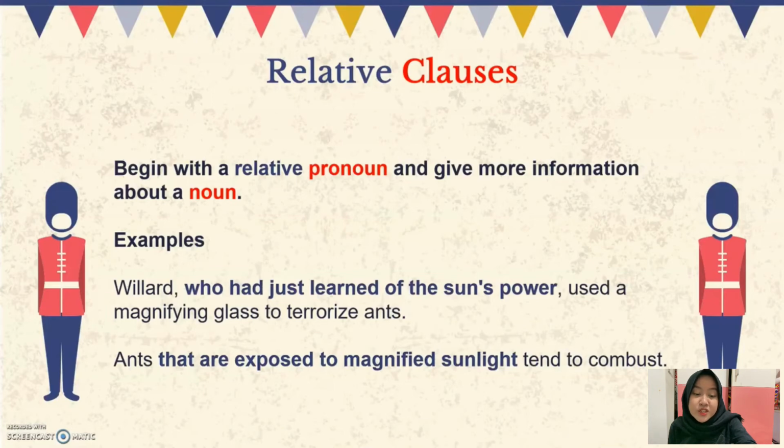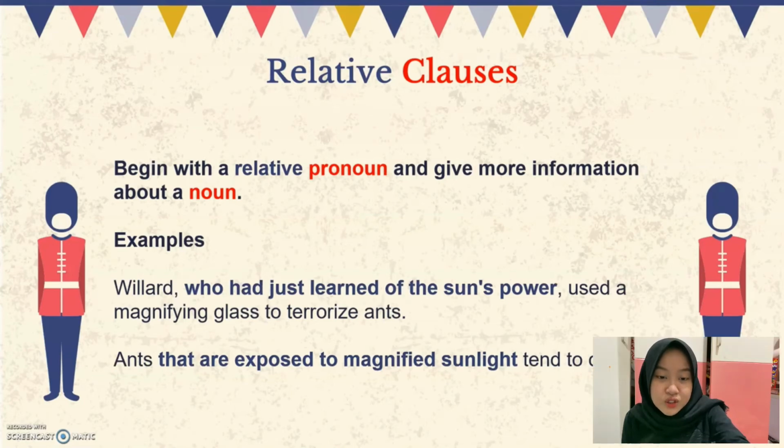When the information is not important, you enclose it in commas. That's what happened with the first sentence. But the second sentence cannot function logically without the relative clause. So that's why we did not put it with commas, so the second sentence should be: ants that are exposed to magnifying sunlight tend to combust.